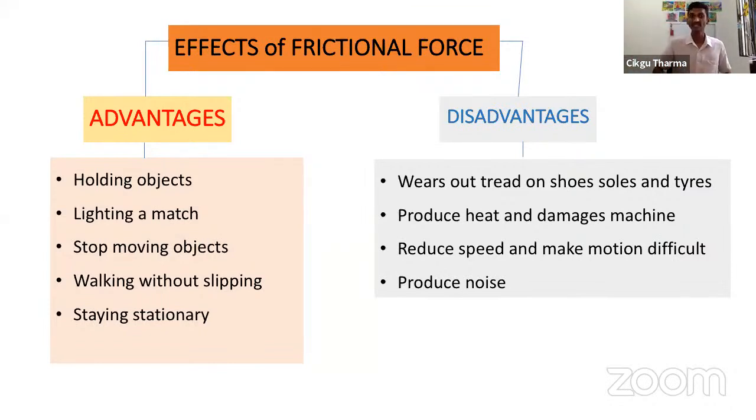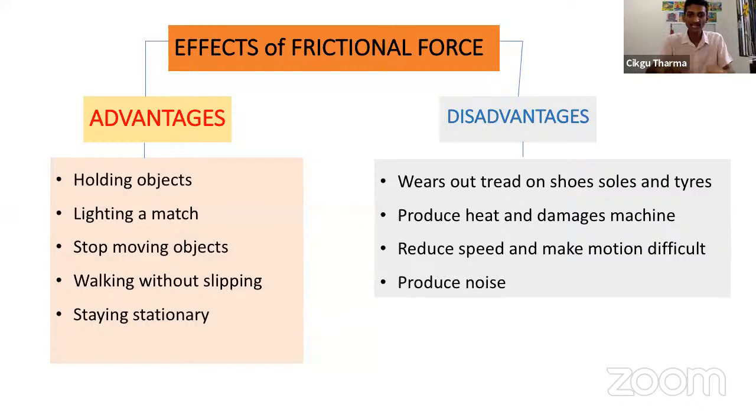So we need frictional force. It is an advantage. Second thing, lighting a fire. Long time ago, how did people light a fire? They take a rock and hit it, right? What they're creating now is frictional force. What happens if you rub your hands? You're creating heat, right? When you take a stick and put some dry leaf on top, and you're moving like this, you're creating heat. That's how they produced fire a long time ago.